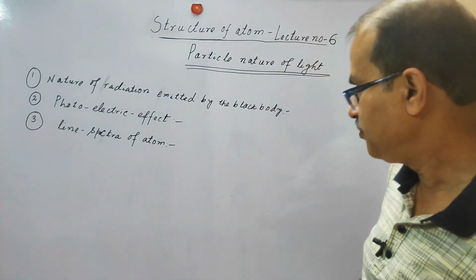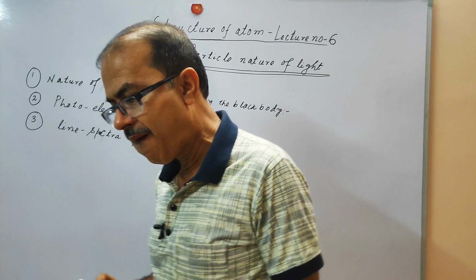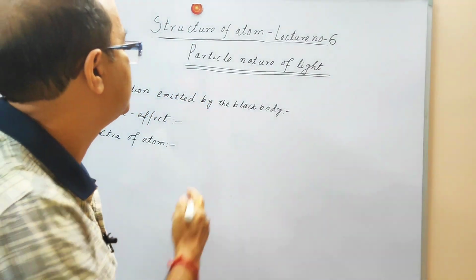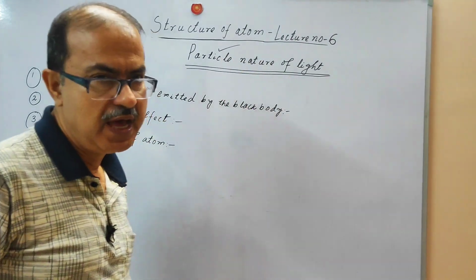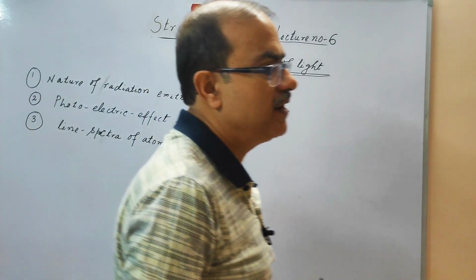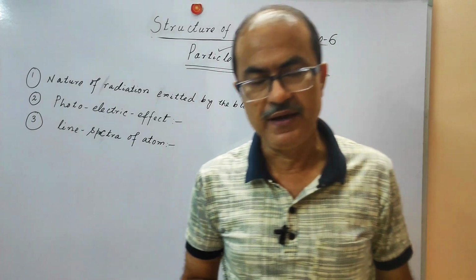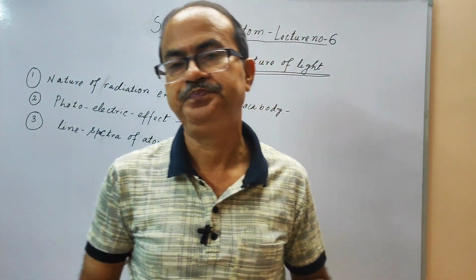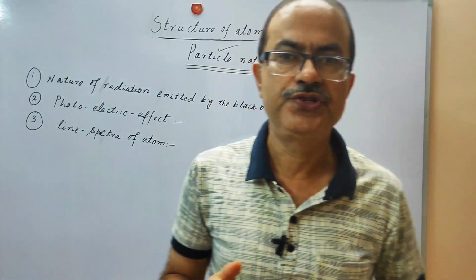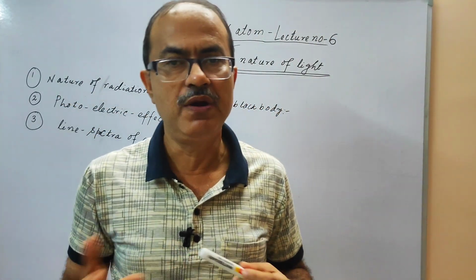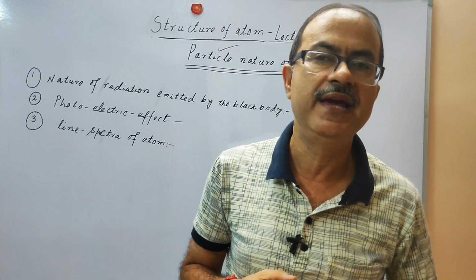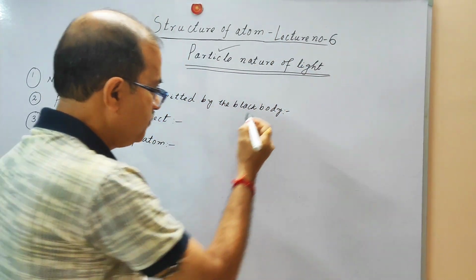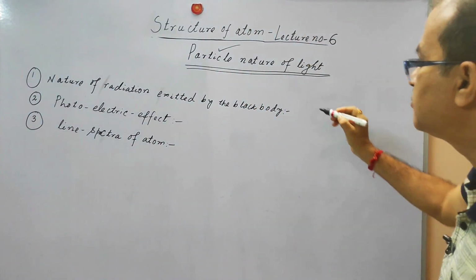For this, you have to have another nature of the light, which we are going to discuss, that is the particle nature. In the year 1900, Max Planck put forward a very unique theory, and due to this theory he was awarded the Nobel Prize in the year 1918. This theory is called the Max Planck quantum theory.